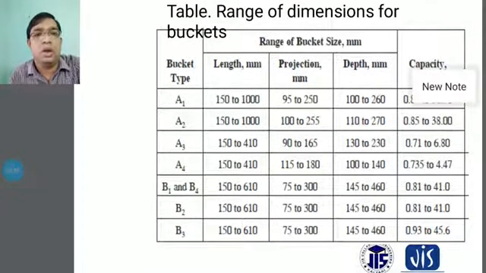The recommended applications are listed. For centrifugal and positive discharge, the bucket type A1 is used for powder and free-flowing materials. A2 buckets are used for cement, coal, sand, gravel, stone, and ore.